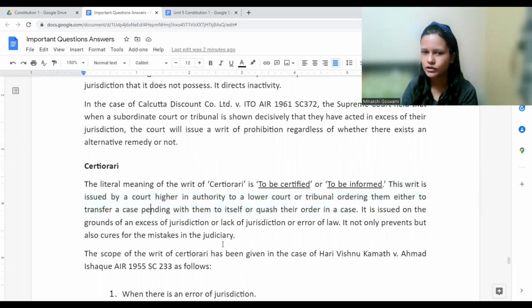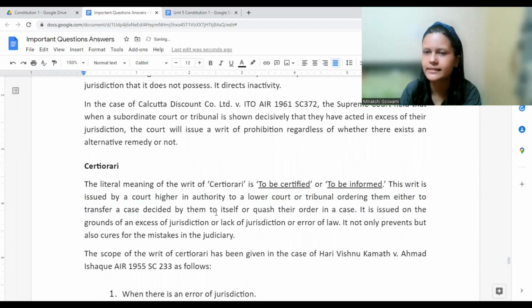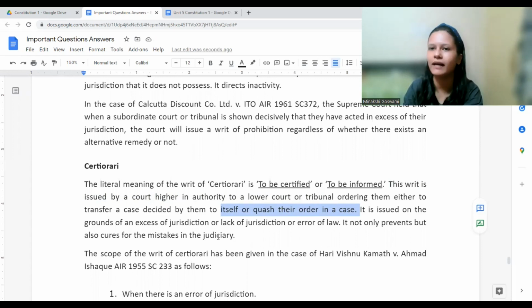So this usually happens to transfer a case, maybe the case is decided and they need to execute it or something. So, to transfer the case to the higher court or to quash an order in the case, some decision the court has given, the higher court would say that you don't have power to give such an order, such a decision, so this decision is invalid.